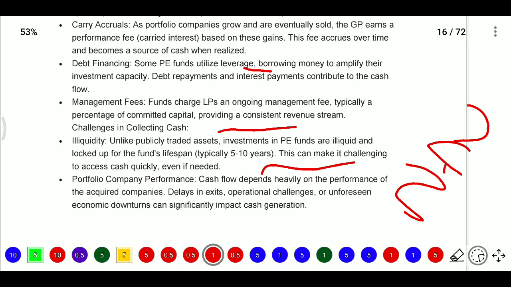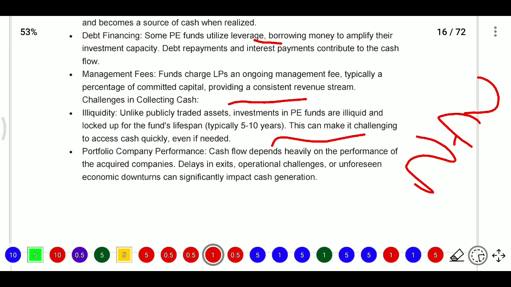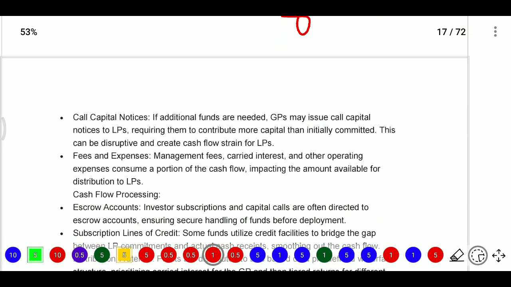Portfolio companies' performance: cash flow depends heavily on the performance of the acquired companies. They invest in companies like startups and acquired companies, and based on those companies' performance the cash flow will depend. Delays in exits, operational challenges, or unforeseen economic downturns can significantly impact cash generation.